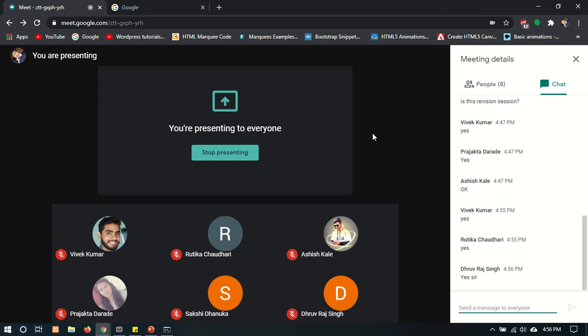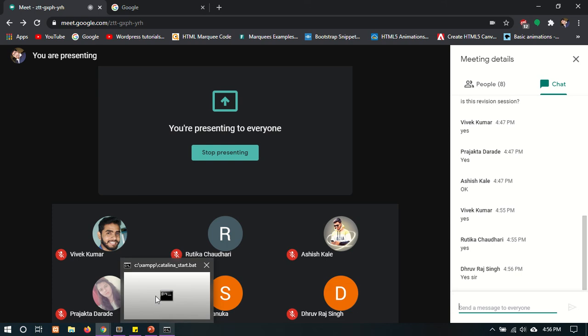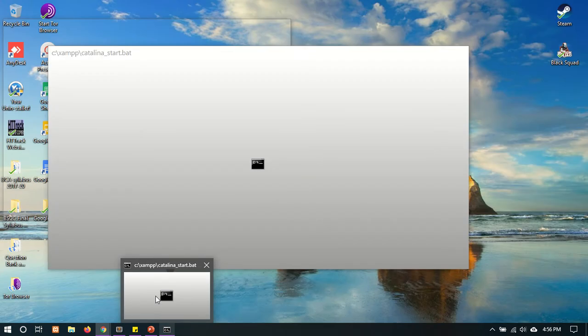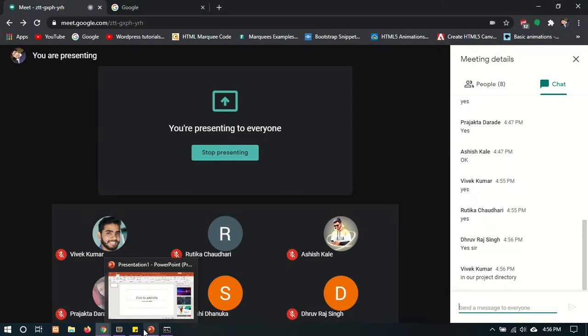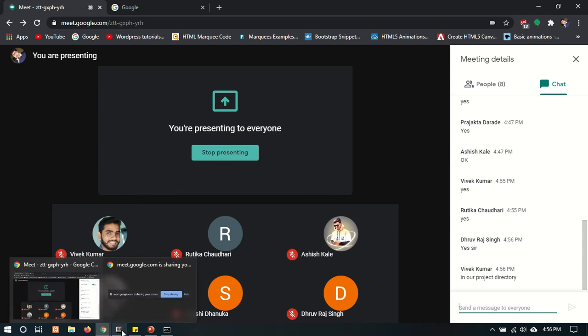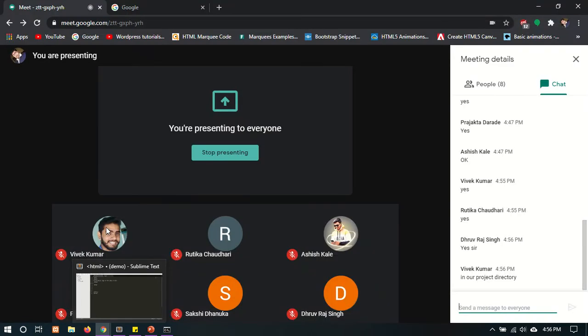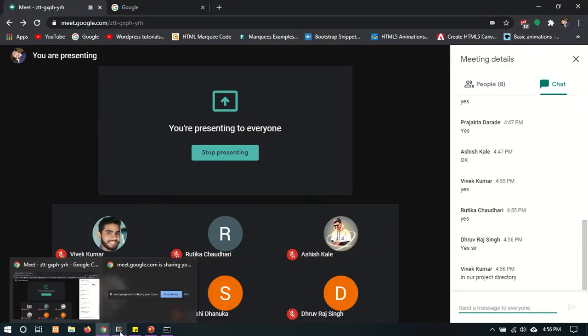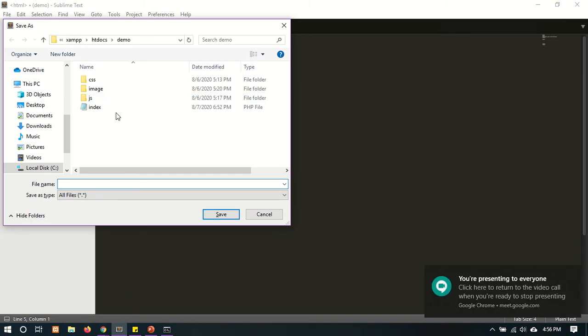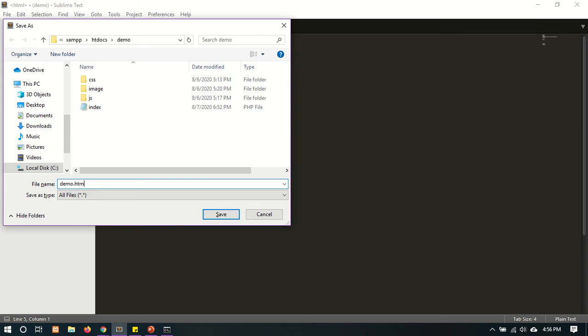Wixer taught you, na, where we have to save all our pages. Yes, we'll save it in our project directory. Means C, in C there is jam, in jam there is htdocs, and in htdocs our folder name. My folder name is demo. In the folder I'm going to save it as demo.html.